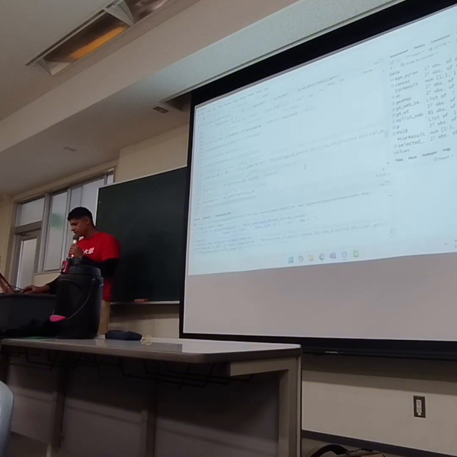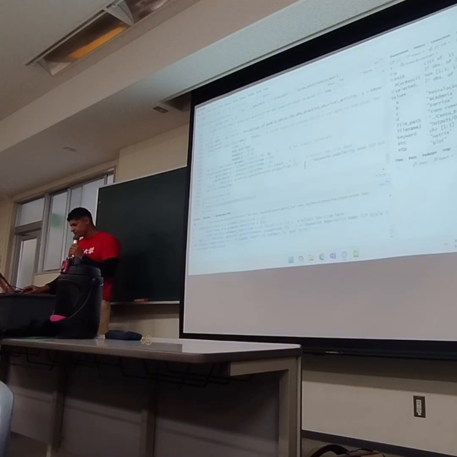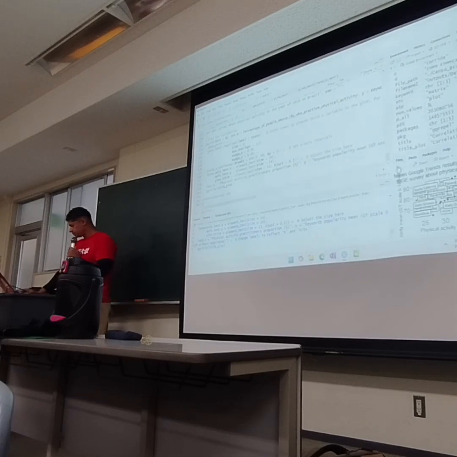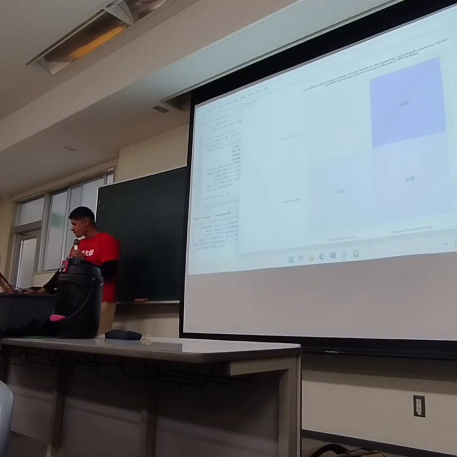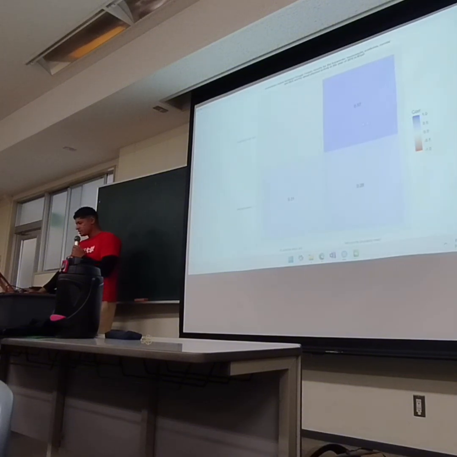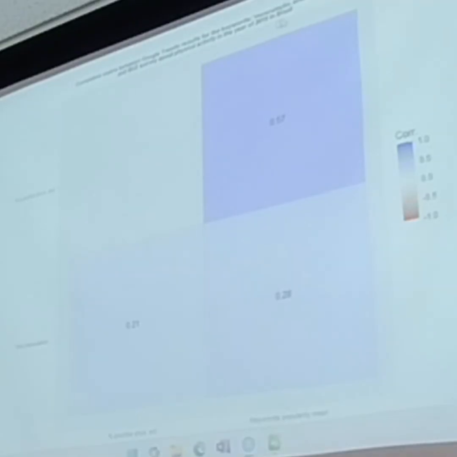And this is the correlation analysis. And this is the plot. The result is that this is a correlation matrix for the keywords musculação, academia, corrida, which are words related to physical activities.